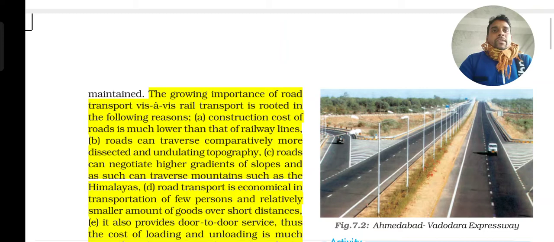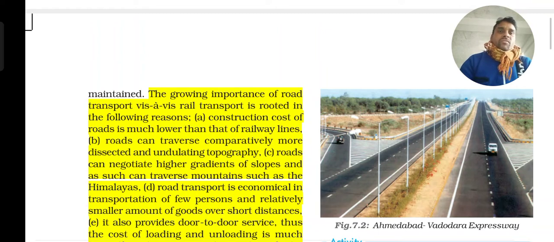Road transport is economical in the transportation of a few persons and a relatively smaller amount of goods over short distances. When we have a short distance for transporting goods, we generally take the roadway only.